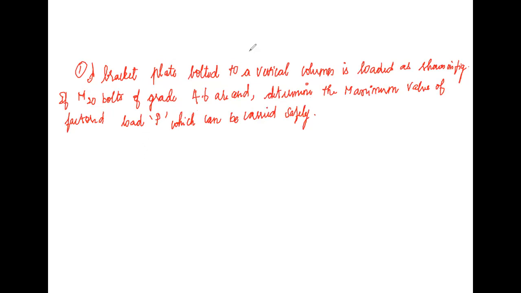This is the question. From this question, we have to calculate the maximum value of factored load. We have to determine the load P. We know the bolt diameter because M20 represents the diameter of the bolt and grade 4.6 is given. What is given? First we have to draw the figure because it is given that the bracket plate to a vertical column is loaded as shown in figure.